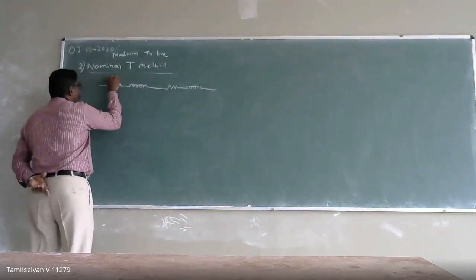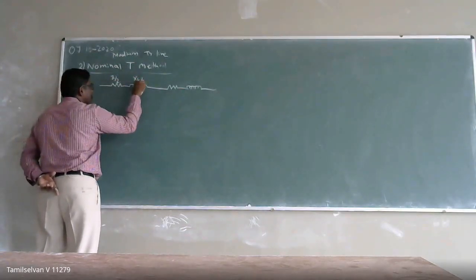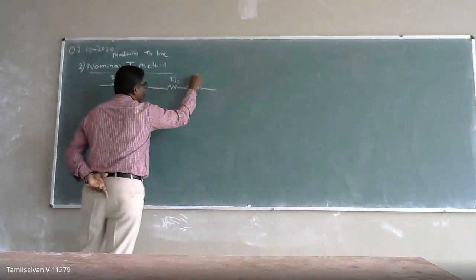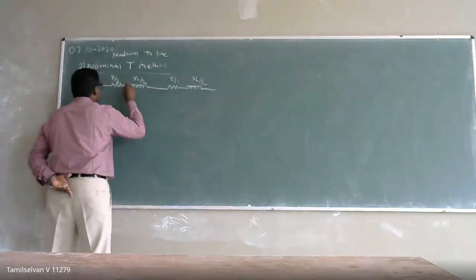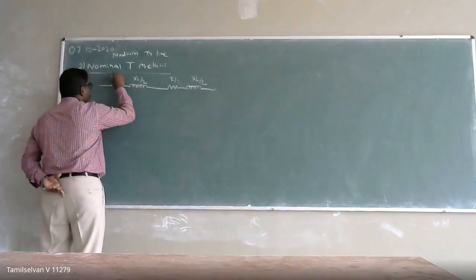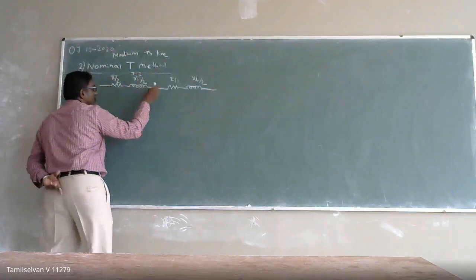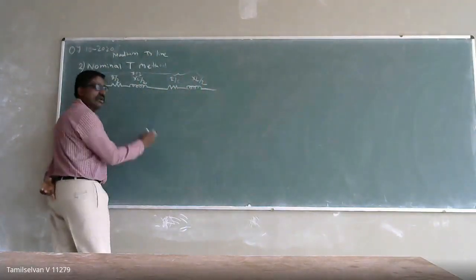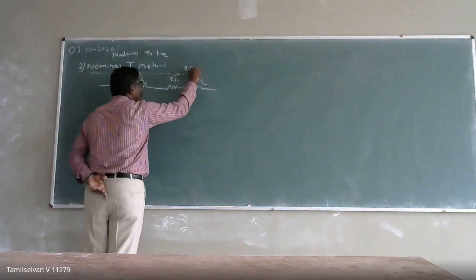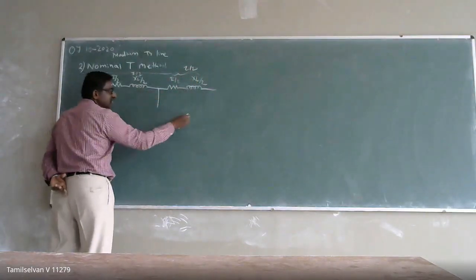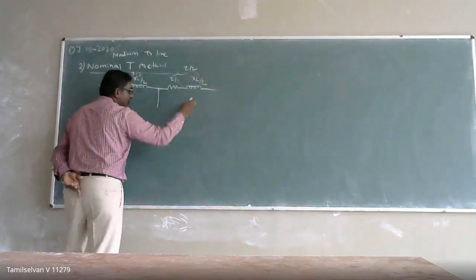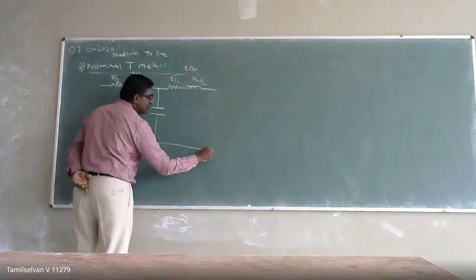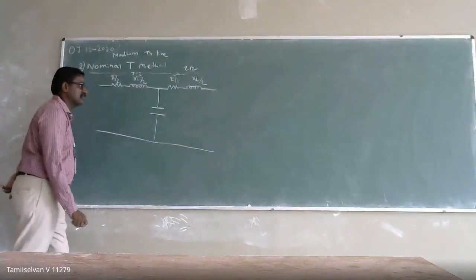This is R by 2 and XL by 2, and this is R by 2 and XL by 2, so it is Z by 2 on each side. The total impedance of the transmission line is Z, so the half impedance is Z by 2. So instead of placing the capacitance at the end point, I am placing its effect at the midpoint of my transmission line.